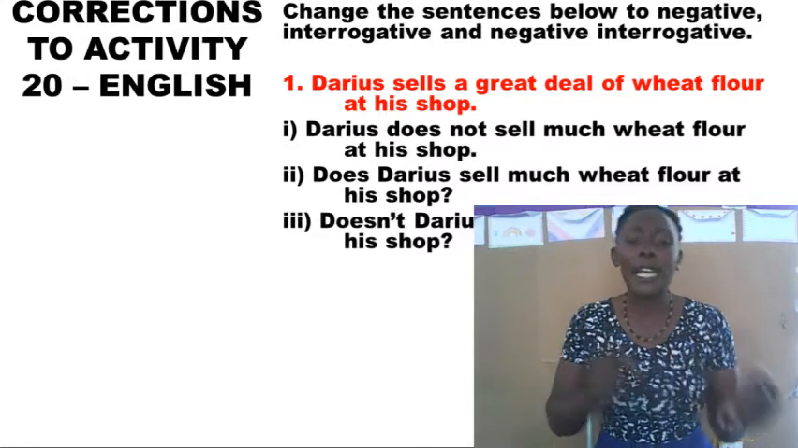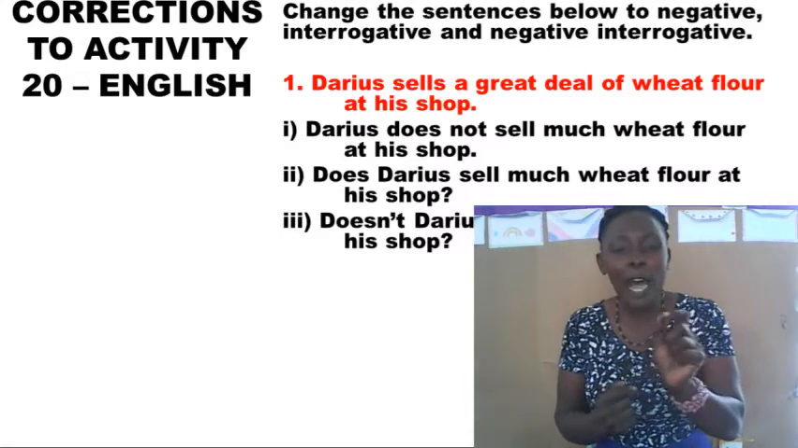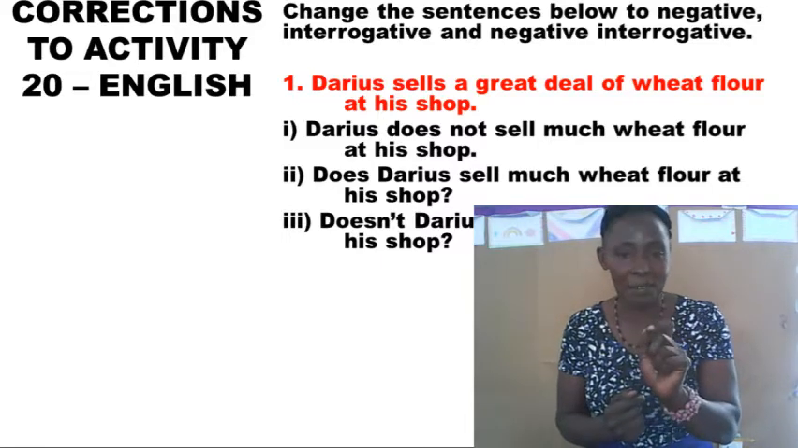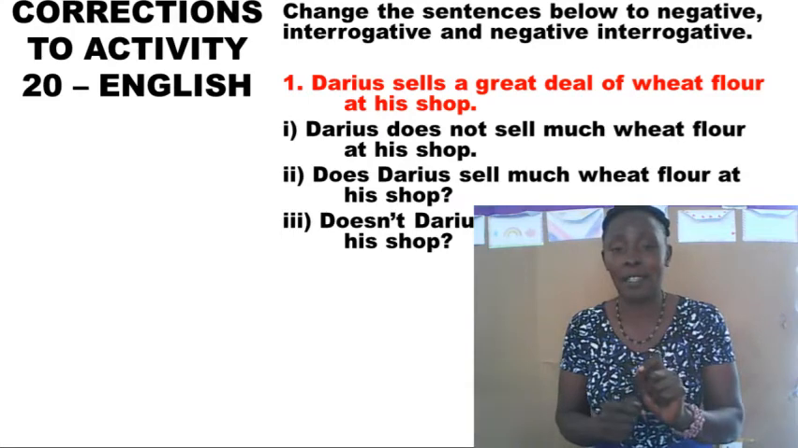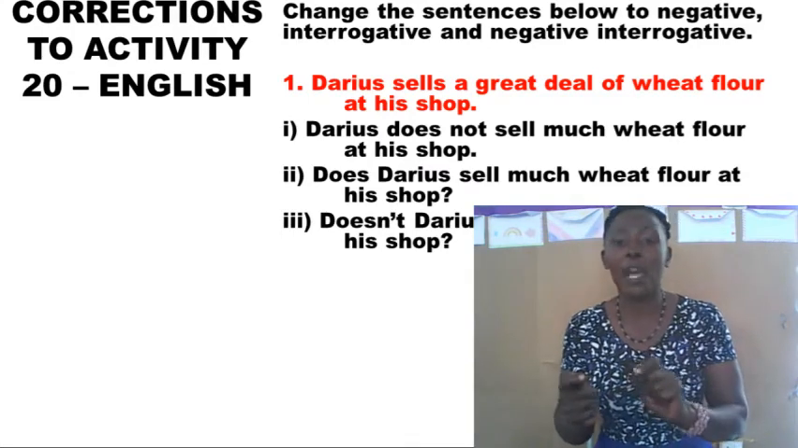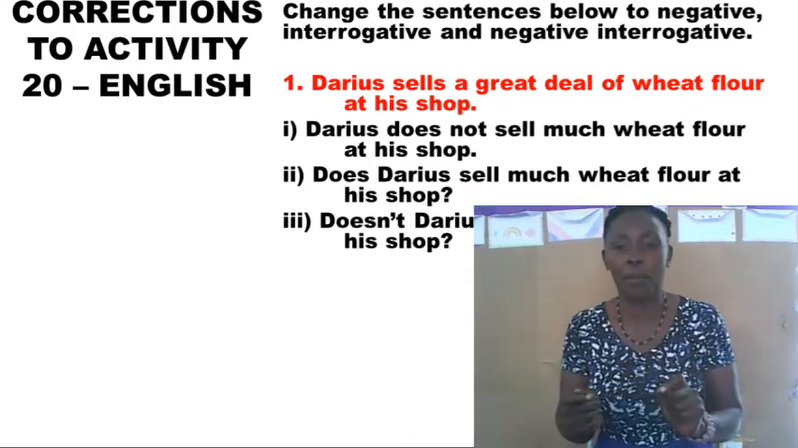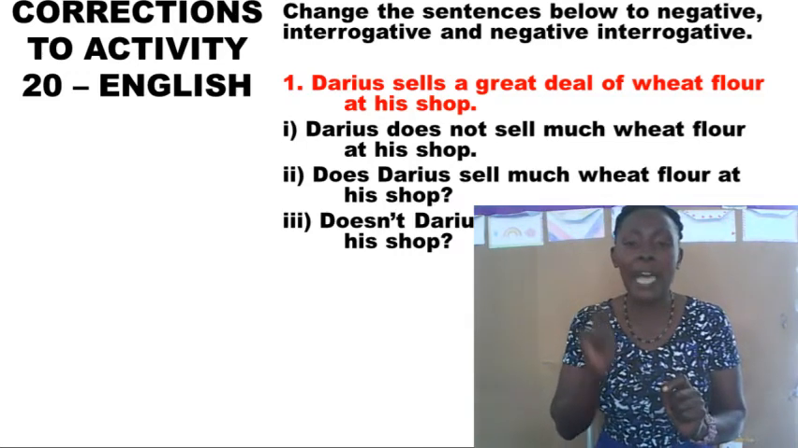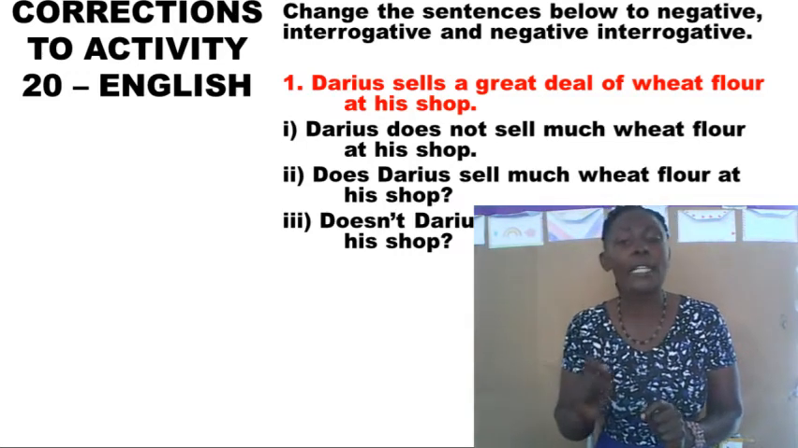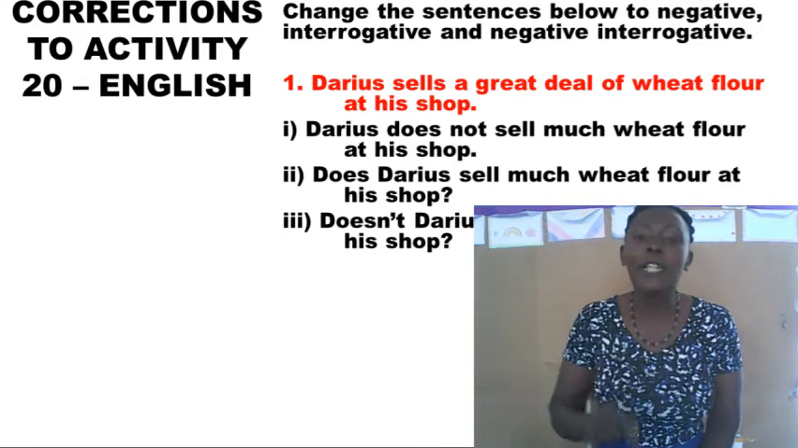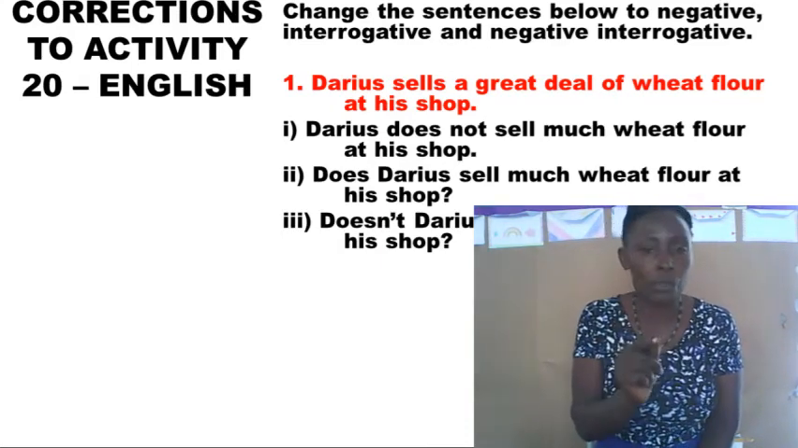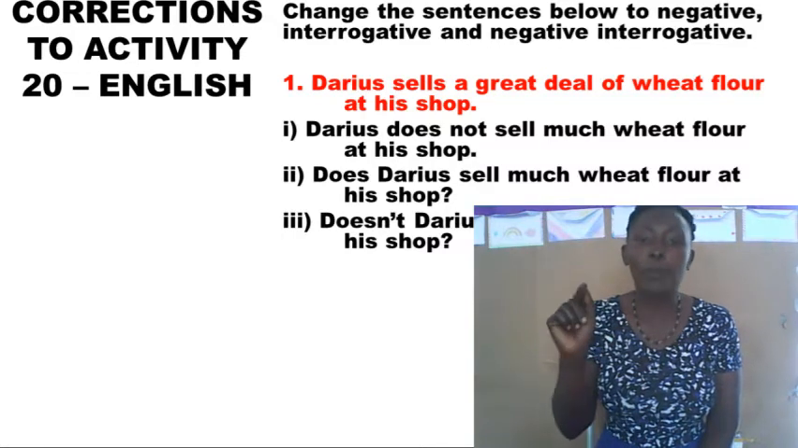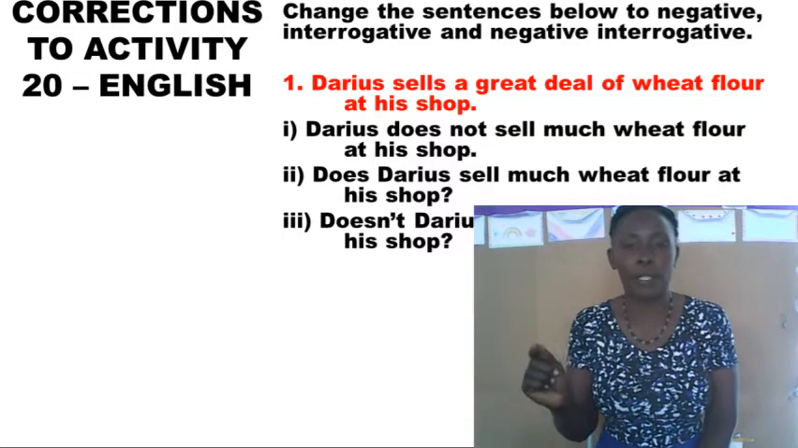Why do we call it negative interrogative? Because our helping verb is negative. The word that begins the sentence is a negative word. That's why we call it a negative interrogative. We have doesn't as a negative helping verb. Then we have to say, doesn't Darius sell much wheat flour at his shop? That's the reason why we call it negative interrogative. We have a negative helping verb that begins the question.